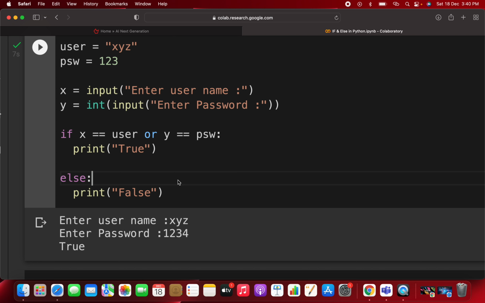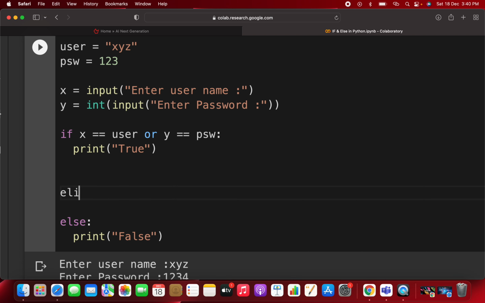Okay, now we will jump to whenever you want to use multiple conditions. So what do you mean by multiple conditions? In that case you have to use elif for that. Okay, elif. So here you have given one condition, but you have to write one more condition for that.